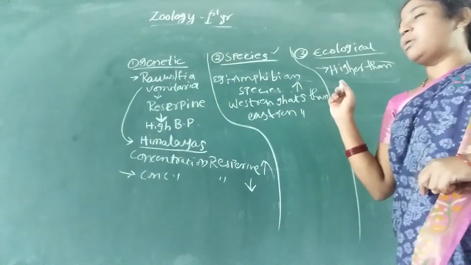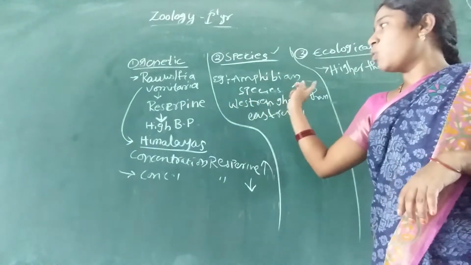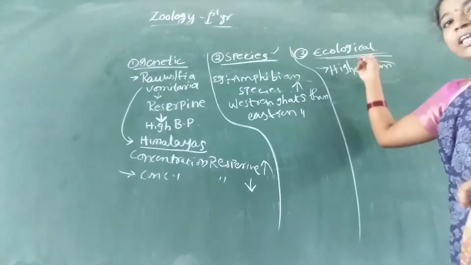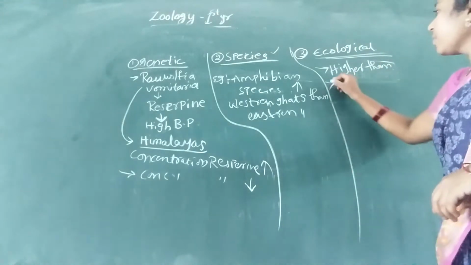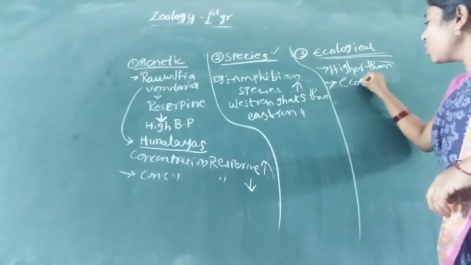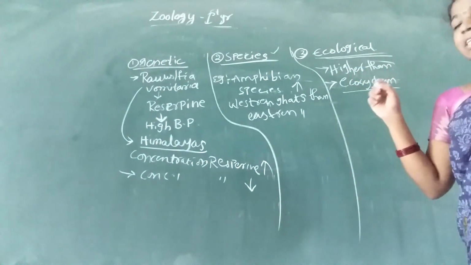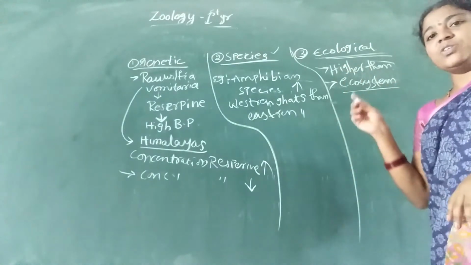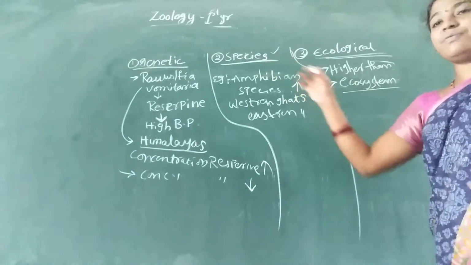So the number of these species is more or less than in ecological diversity. In ecological diversity we deal with total ecosystem diversity. That's why ecosystem diversity, or ecological diversity, is higher than these two.